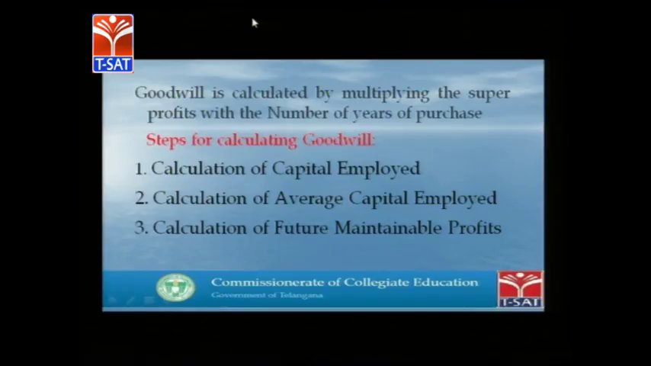First one is calculation of capital employed. Capital employed is always considered one of the most important elements in goodwill calculation, because the rate of return earned by the business must always be calculated based on capital employed. Second step is calculation of average capital employed. Third one is calculation of future maintainable profits. Next one, calculating the goodwill. So, we will see how these steps are to be calculated individually.